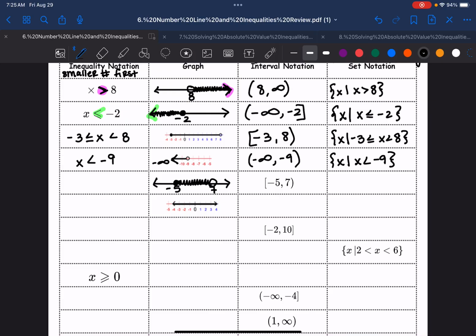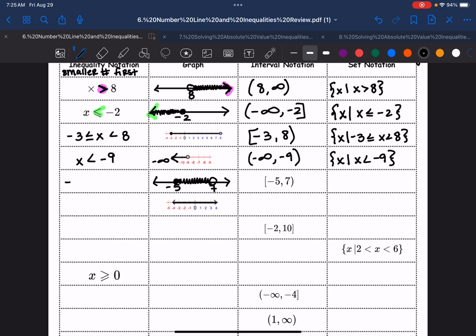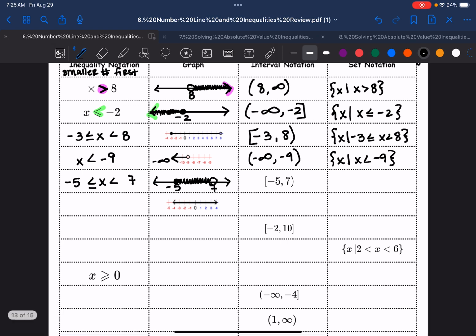So how would I write this in inequality notation? Smaller number first, bigger number last, X is in the middle, point towards the smaller number, include the -5 but not the 7. I would write this in set notation just like inequality notation. And I'm finished.